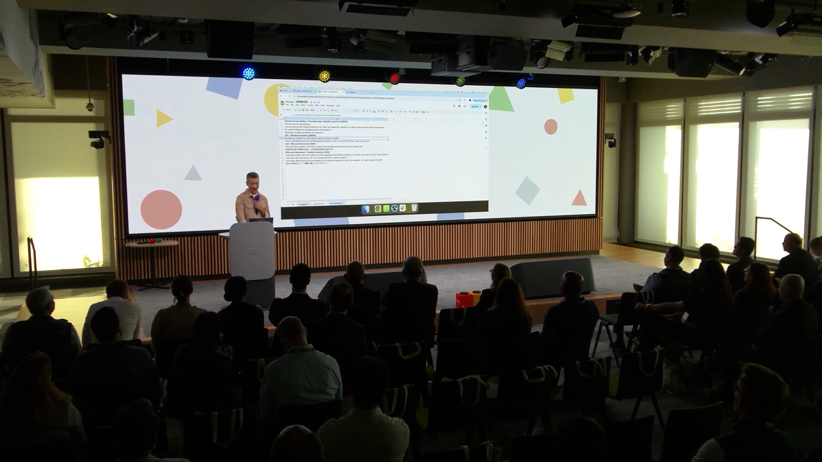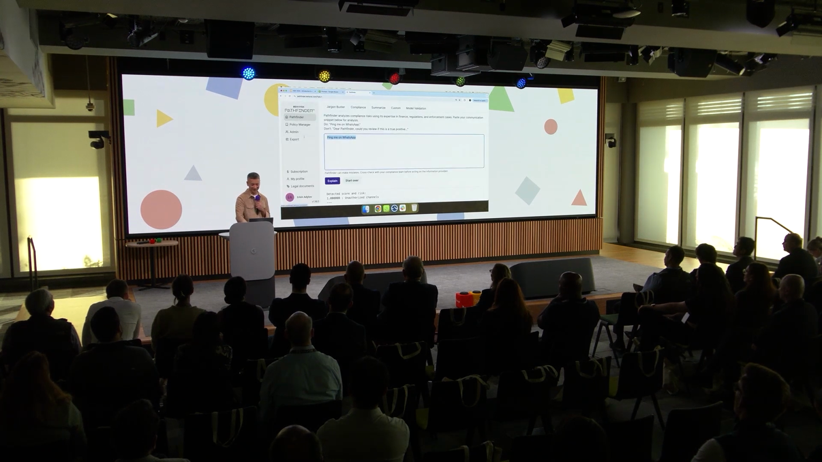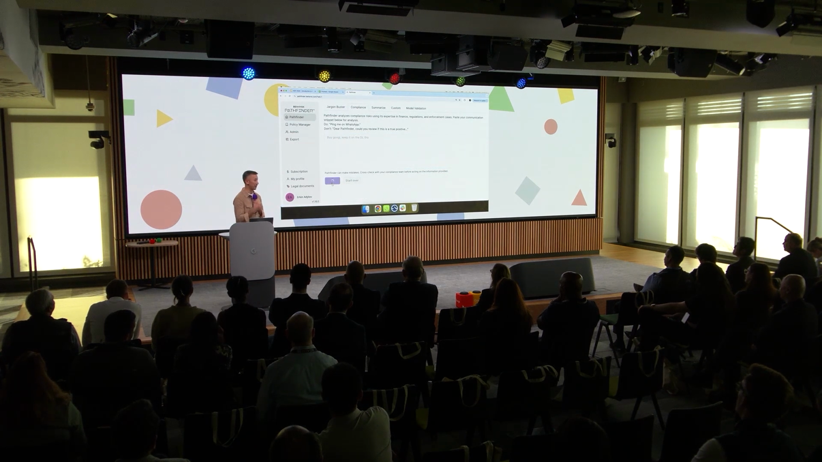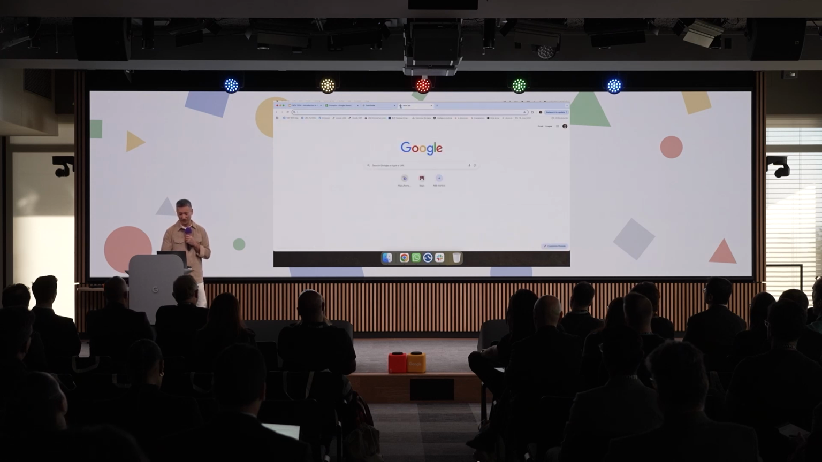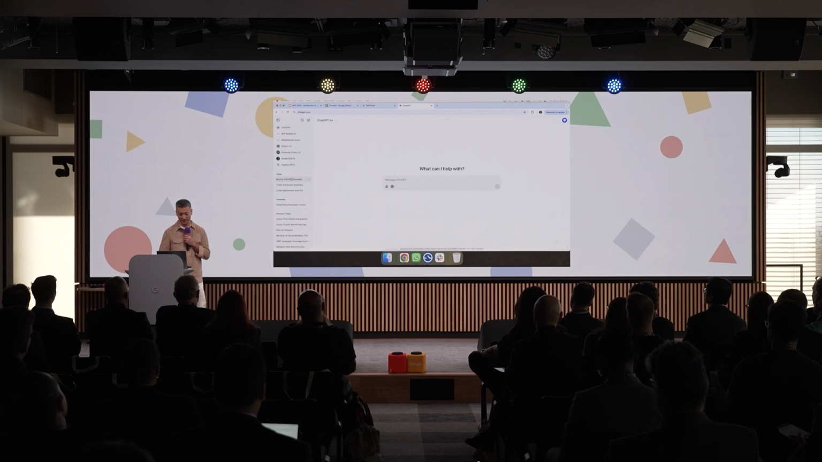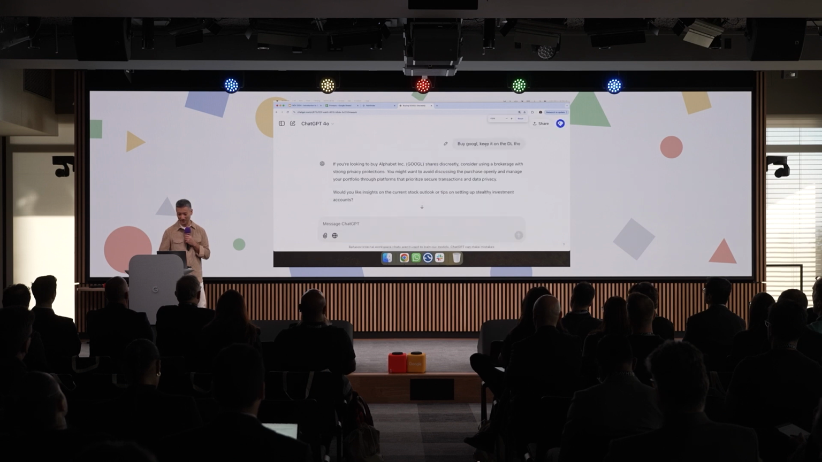Now, "ping me on WhatsApp" happens to be the easy one. There are a couple of prompts here that are more complex. So here's an example: "Buy Google, keep it on the DL though." We can send this to explain. And while it's doing that, I'm also going to pull up ChatGPT. I've been doing this in the morning, so that you see.